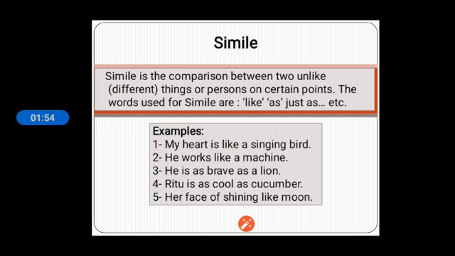Examples, you can see: my heart is like a singing bird. So here the word like has been used. He works like a machine, like has been used here. He is as brave as a lion. So here, as brave as, so as is the simile.